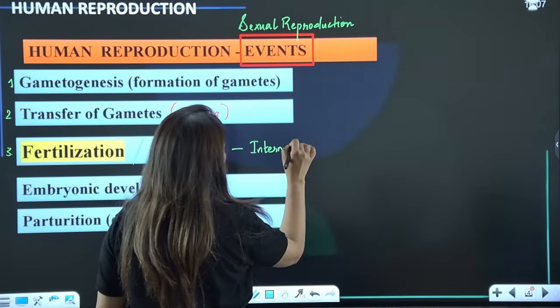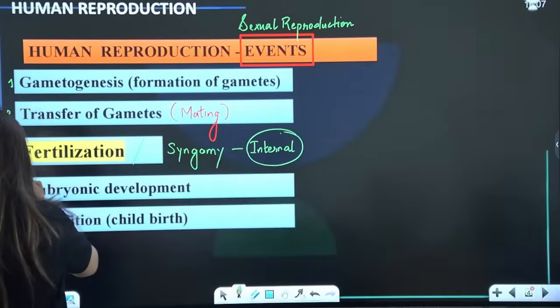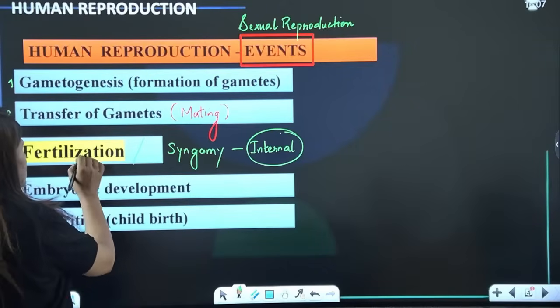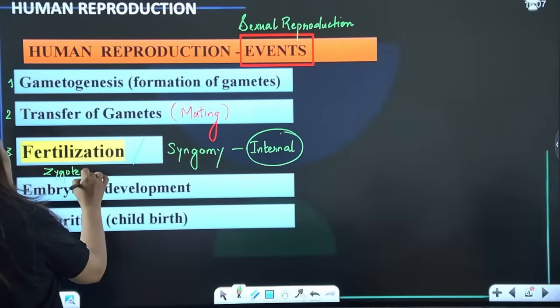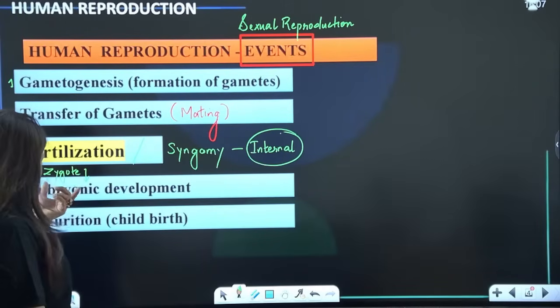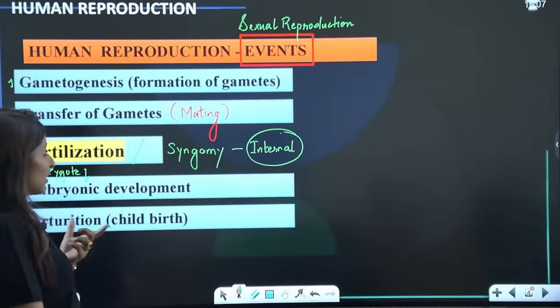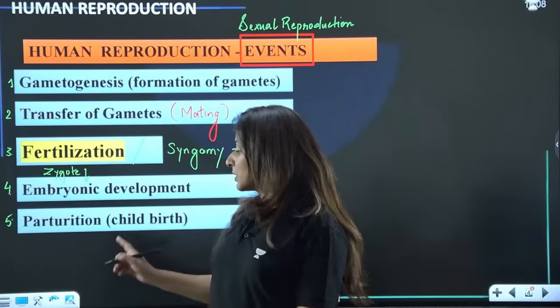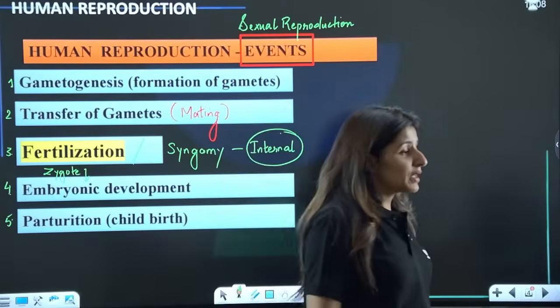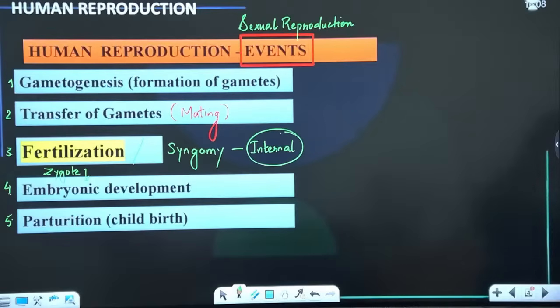It occurs within the female body, hence it is internal, followed by zygote formation. And this zygote will be followed by embryonic development, and then once the embryonic development is done, there will be childbirth or parturition. Please tell me all these points are clear.